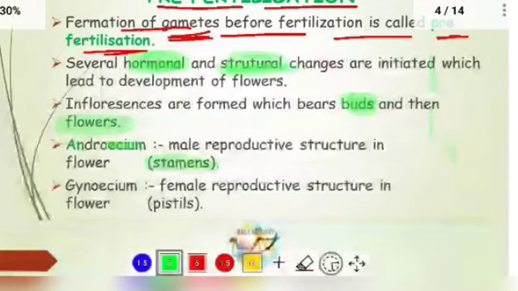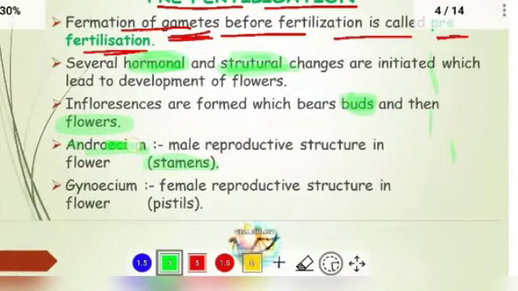So this stamen itself is called androecium. The male reproductive structure in a flower is called androecium. And next, gynoecium. Gynoecium is the female reproductive structure in the flowers, and in the common way it is called pistil. I have showed you in the hibiscus plant itself.